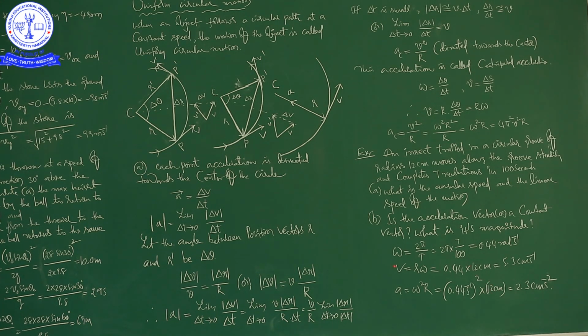In this class we discussed 3 example problems related to projectile motion and uniform circular motion, and one example problem related to uniform circular motion. With this class, the chapter Motion in a Plane is completed. In our next class we will start a new chapter, Laws of Motion.